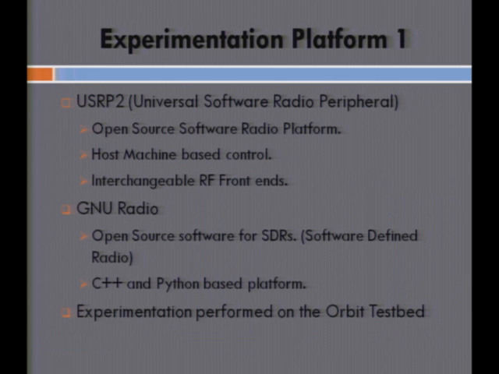So this basically concludes the design and implementation. Now, moving on to the experimentation platform. This is the earlier implementation, like I've said earlier. We used USRP2 with the following programming environment, and this experimentation was performed on the Orbit test bed.